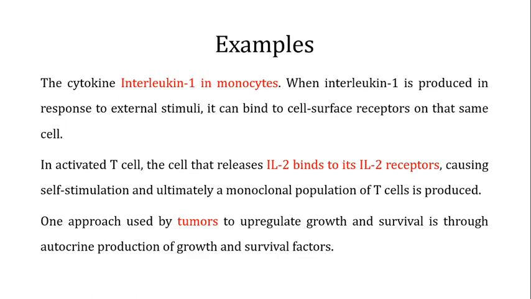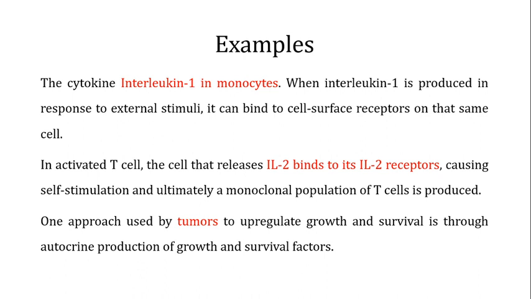If you look at some of the examples of the autocrine signaling, the cytokine interleukin 1 in the monocyte is one of the famous examples. When interleukin 1 is produced in response to external stimuli, it can bind to the cell surface receptor on the same cell. The same monocyte is producing the interleukin 1, and that interleukin is going to bind to this same monocyte.